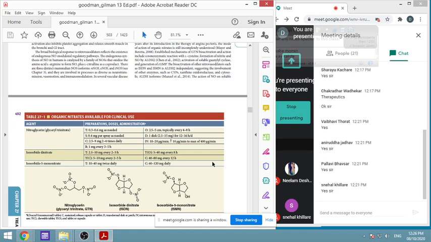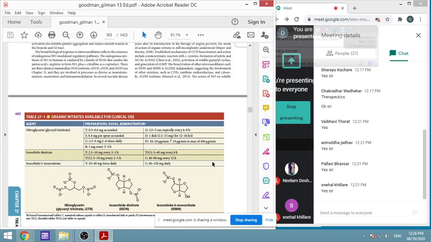Now, what are the various agents used therapeutically? There are three important ones. The first one is called nitroglycerin or glyceryl trinitrate. The problem with nitroglycerin is that it is also a very strong explosive, so it had problems in formulation, but with proper formulation it can still be done.